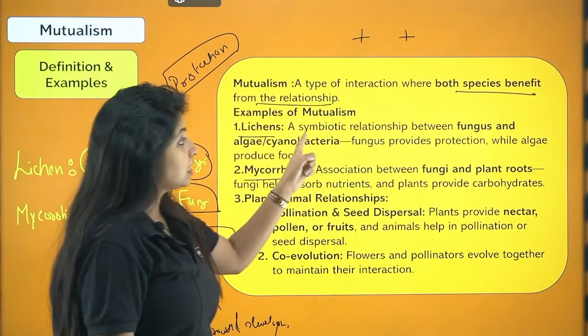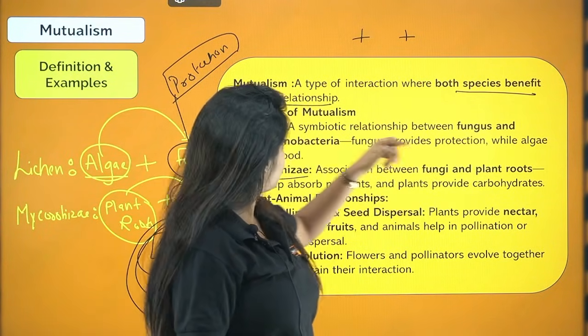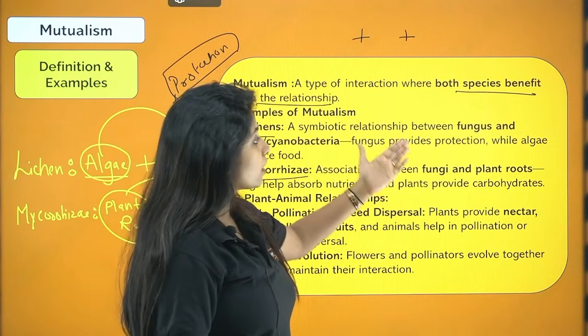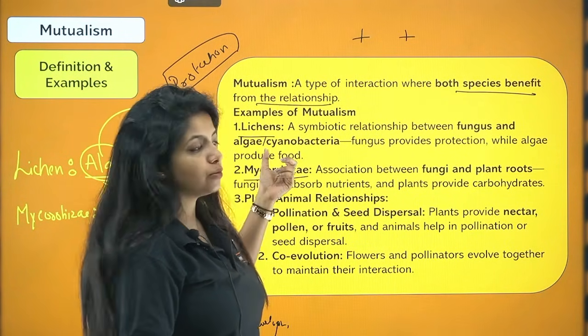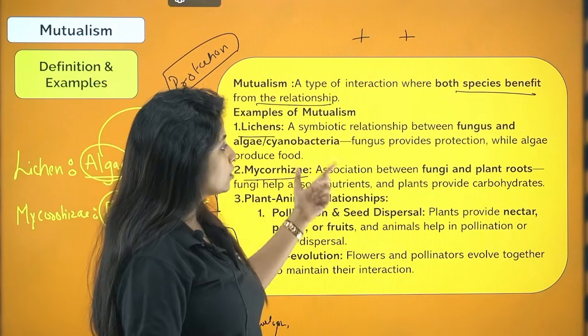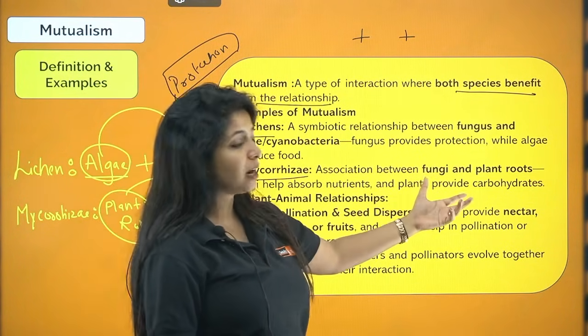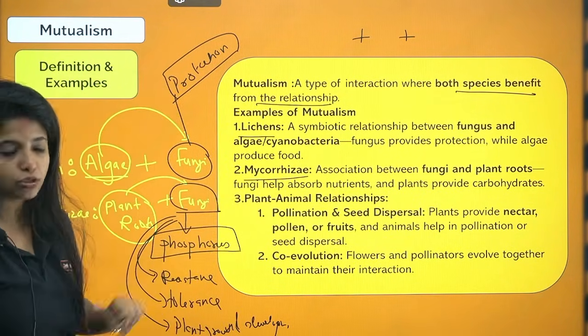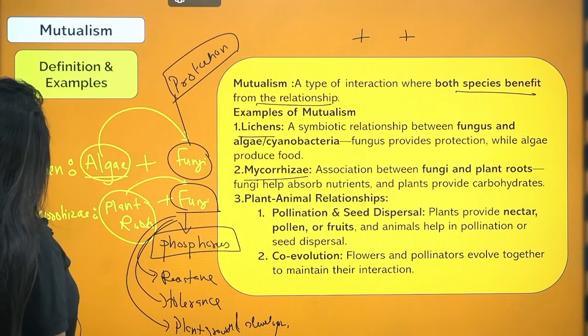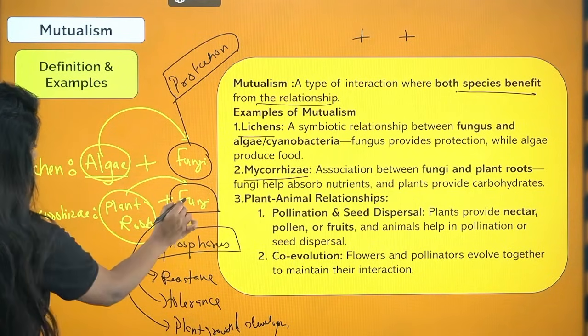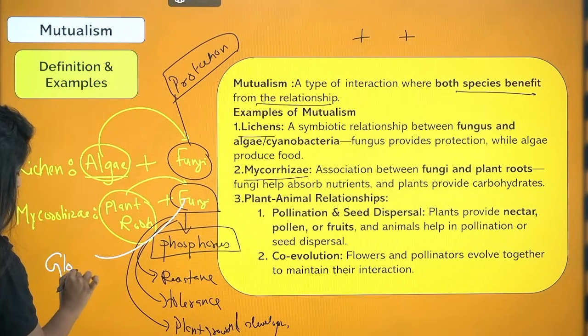Lichen is a symbiotic relationship between fungus and algae, cyanobacteria. Fungus provides protection while algae produces the food. I told you, in mycorrhiza, association is between the fungi and the plant roots. Fungi helps absorb nutrients and the plant provides carbohydrates because it can produce its own food. Always remember, the fungi which is involved in mycorrhizae comes under Glomus. This is another chapter thing, but still I am telling you, Glomus.